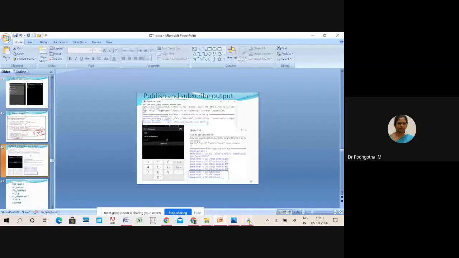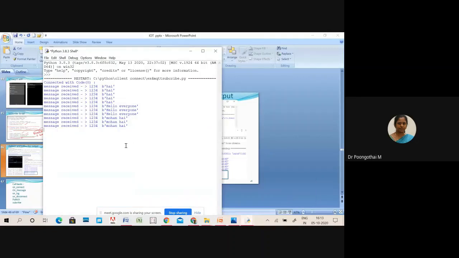So here you can see the script. So Mohan is sending some message. So hello everyone is received. Someone has sent a blank message. You have to type your message.